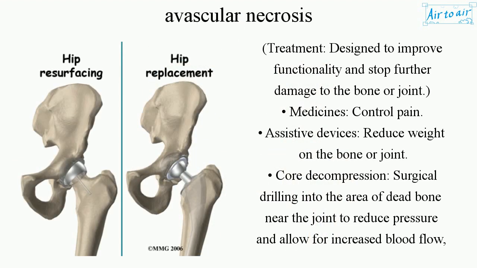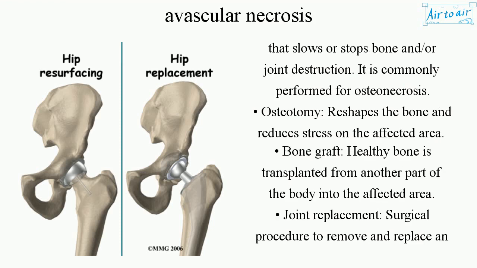Treatment is designed to improve functionality and stop further damage to the bone or joint. Medicines control pain. Assistive devices reduce weight on the bone or joint. Core decompression, surgical drilling into the area of dead bone near the joint to reduce pressure and allow for increased blood flow, slows or stops bone and/or joint destruction. It is commonly performed for osteonecrosis.